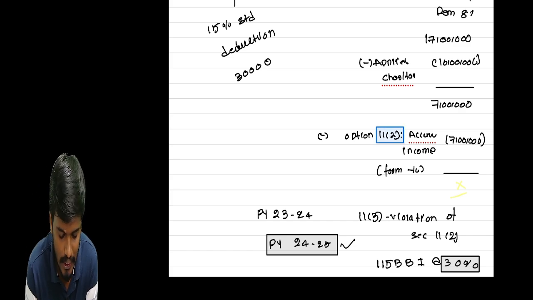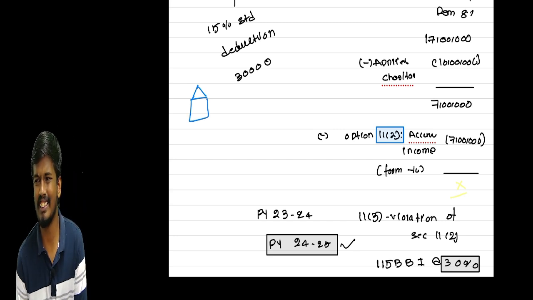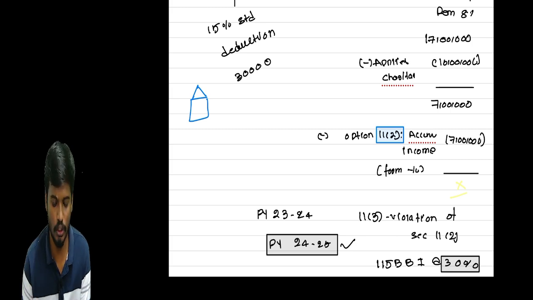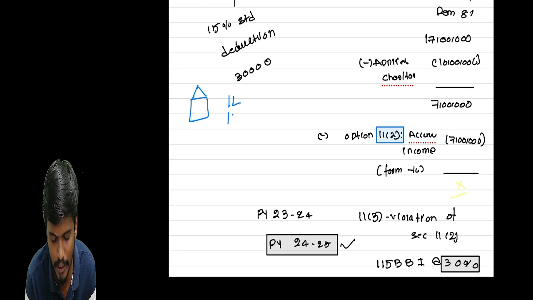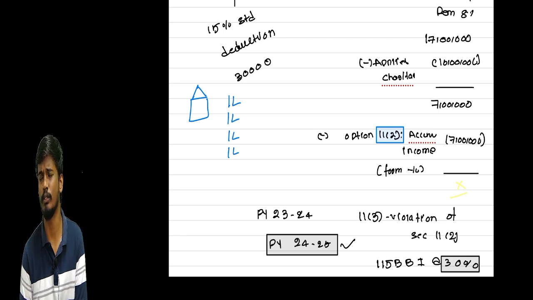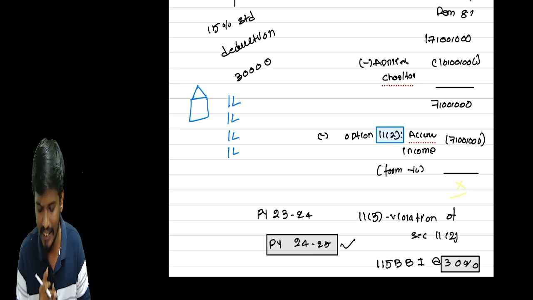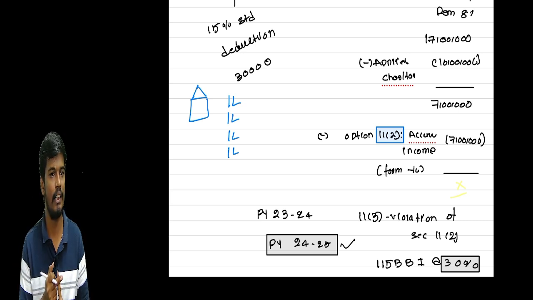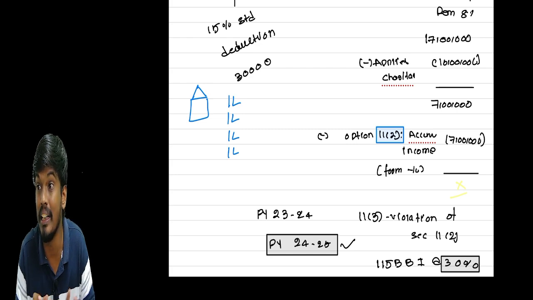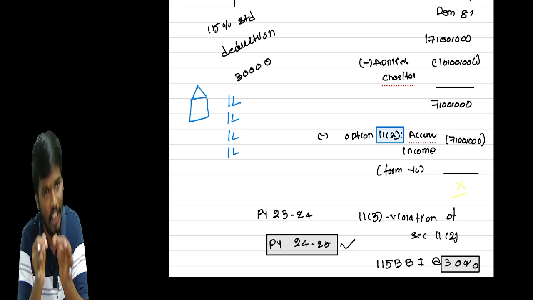Say the trust wants to build one school. Construction of one school, one year's income is not enough. So the trust wants to accumulate 1 lakh income every year. If any income is accumulated for a specific purpose, the first condition is that such income is treated as a deemed application in the year of accumulation. Again repeating, sir, such income is treated as a deemed application in the year of accumulation.